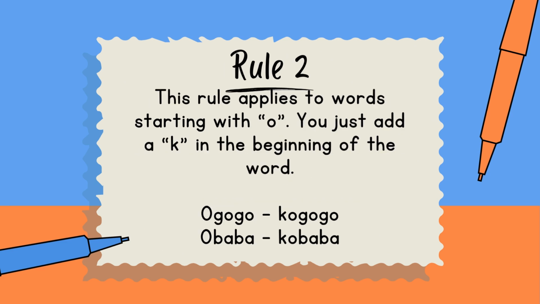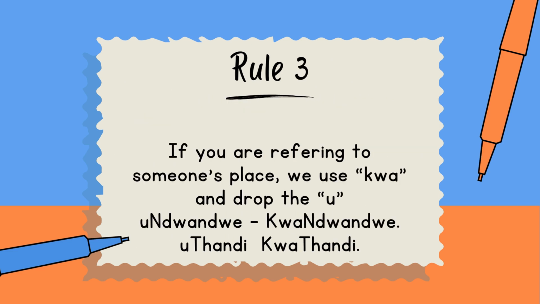Rule number 2: this rule applies to words starting with o. You just add k in the beginning of the word. Okay, so you add k there by the prefix. Ogogo would be gogogo. Ngisaya gogogo. I am going to the grandma's. Obaba, kobaba.